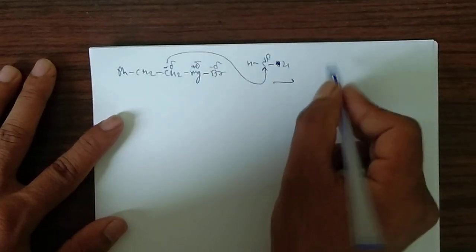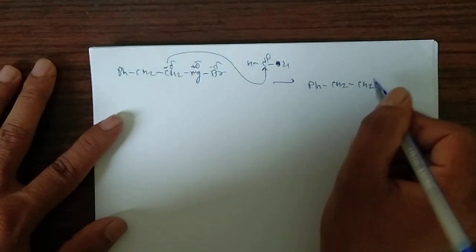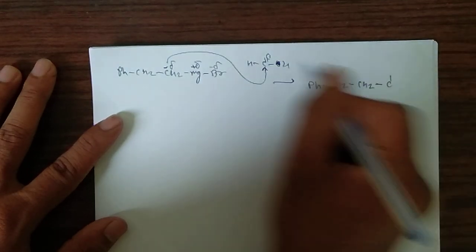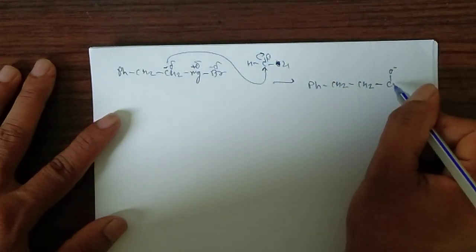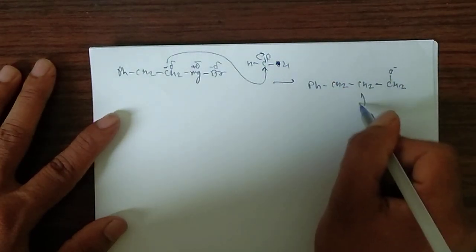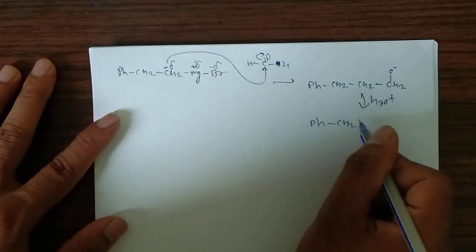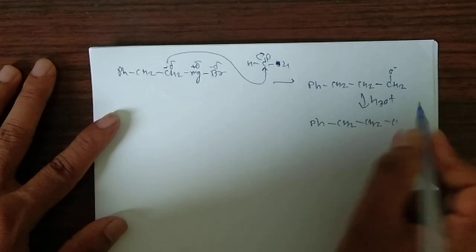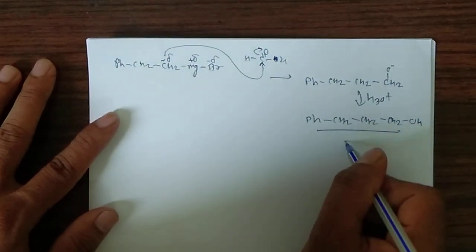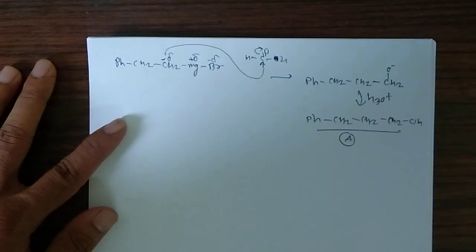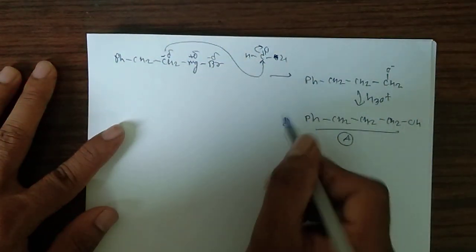We get Ph CH2 CH2 CH2 O minus with MgBr plus. After hydrolysis, we get Ph CH2 CH2 CH2 OH. This is the final product of our reaction. So the correct option is 4, option D.